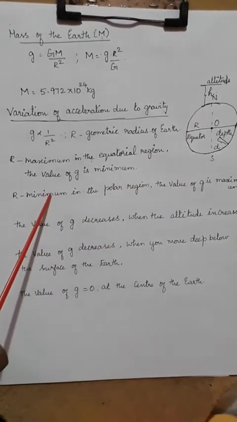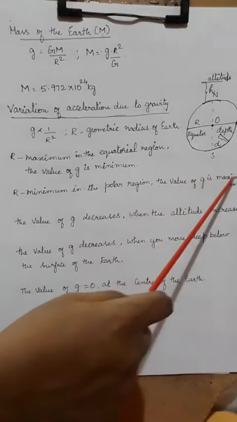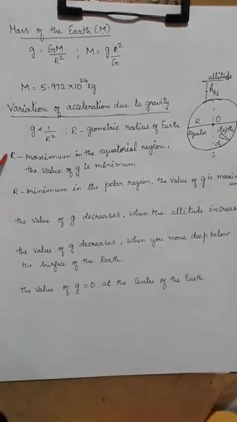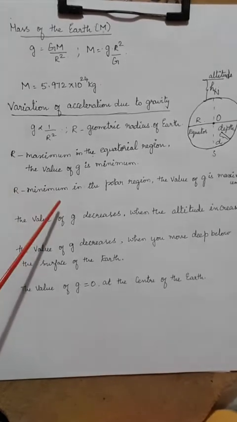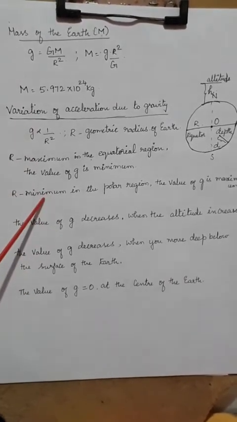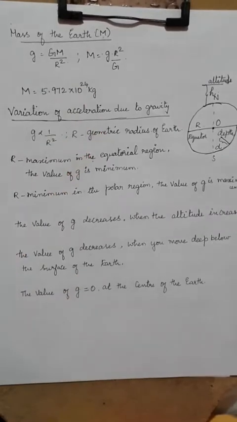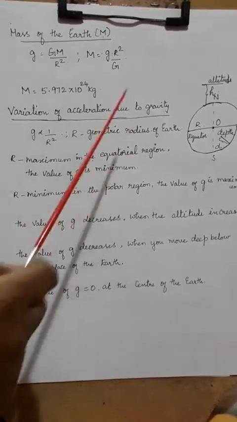So hence what will happen to g? g will attain its maximum value. Because of this only, we are going to consider only an average value. The mean value of g is equal to 9.8 meter per second square.